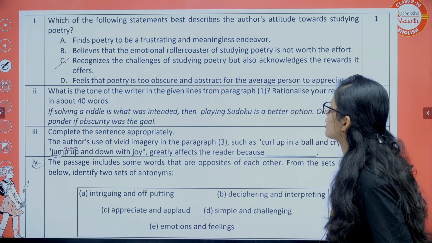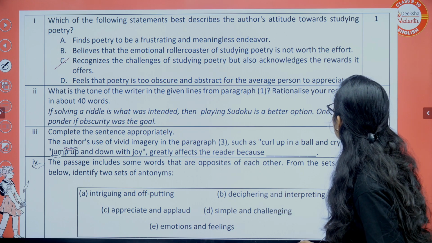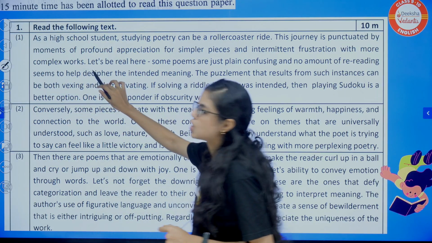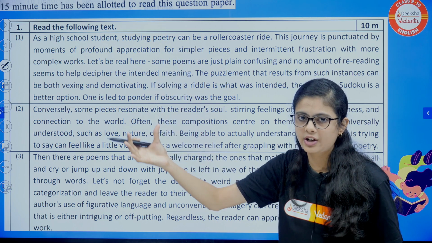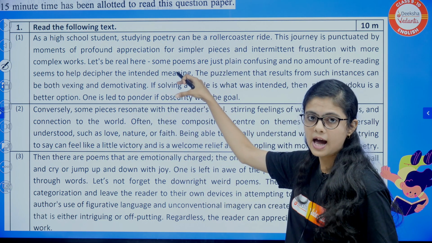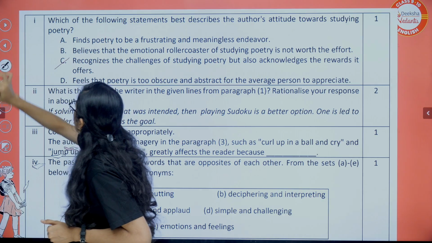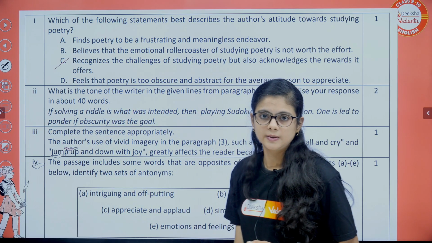What is the tone of the writer in the given lines of the paragraph? So what is the tone? In the first tone, he was not overwhelmed with the poetry, right? He was telling there are negative aspects, right? You can say it as critical. What was the tone? It was critical.